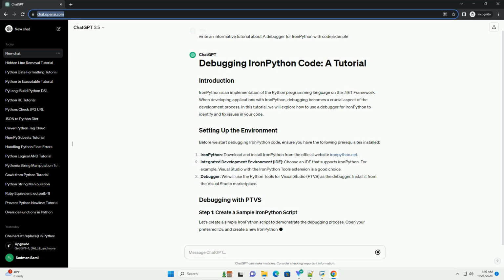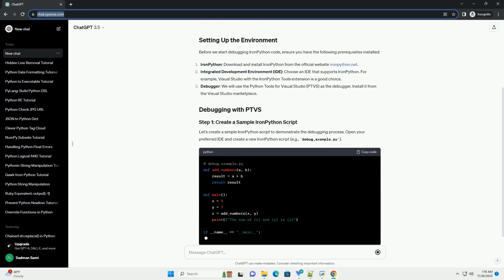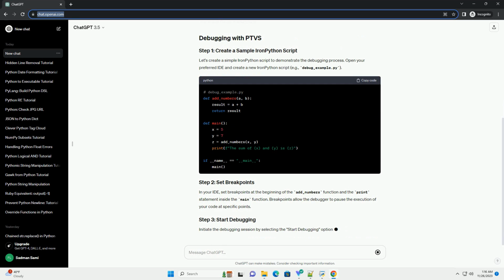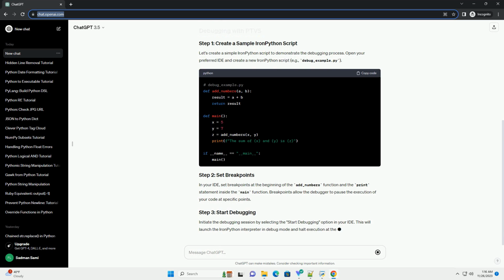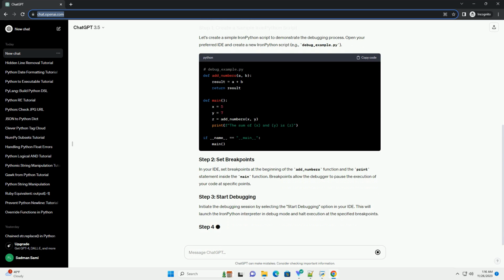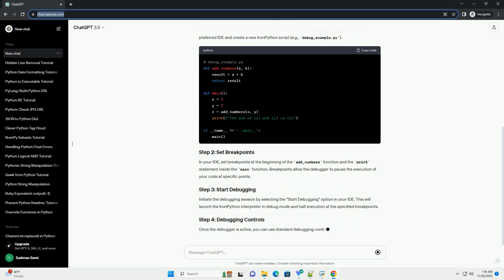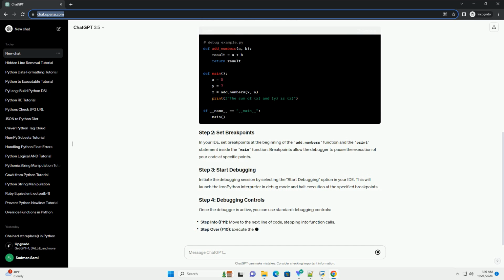IronPython. Download and install IronPython from the official website ironpython.net. Integrated Development Environment, IDE. Choose an IDE that supports IronPython. For example, Visual Studio with the IronPython Tools extension is a good choice. Debugger. We will use the Python Tools for Visual Studio, PTVS, as the debugger. Install it from the Visual Studio Marketplace.